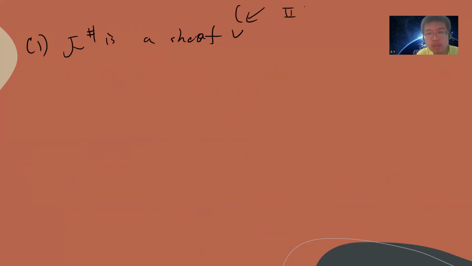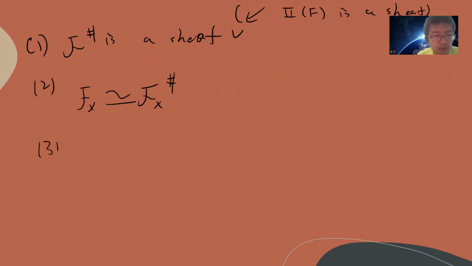Okay, so I think now we have proved whatever I said. First, sheafification is a sheaf. This one is almost trivial if you already proved that the product is a sheaf. And then you prove that their stalks are the same. And the third one, you need to prove the universal property.